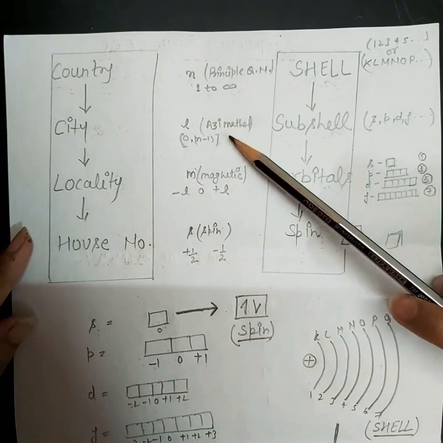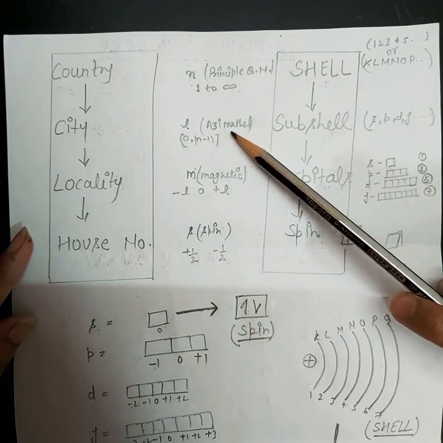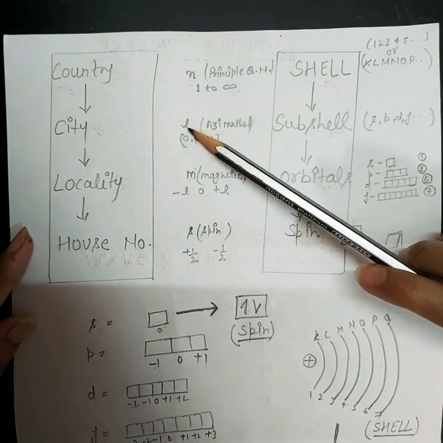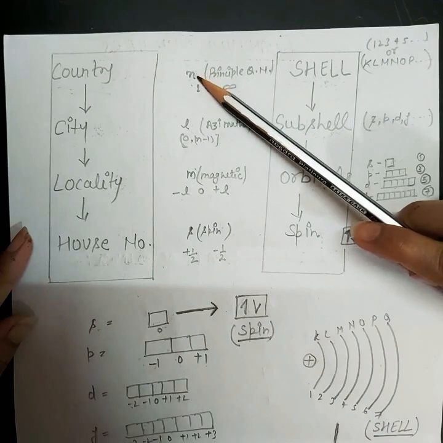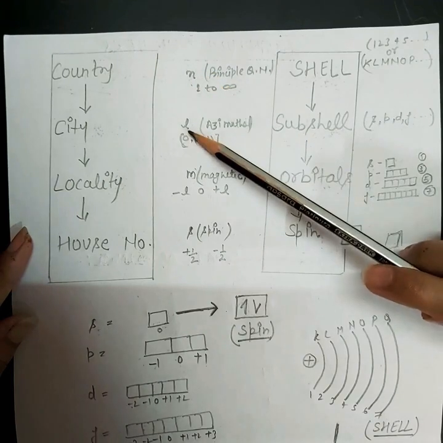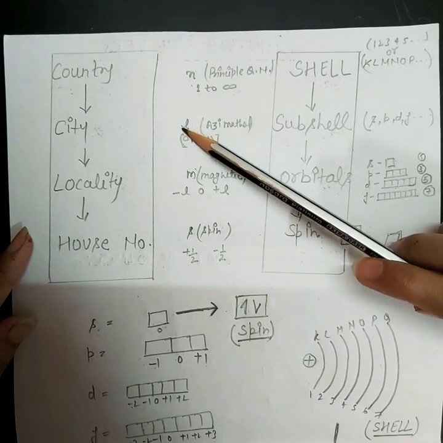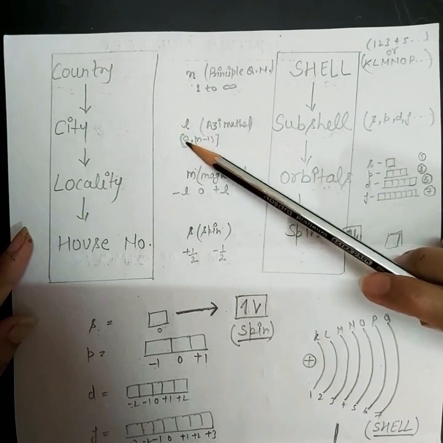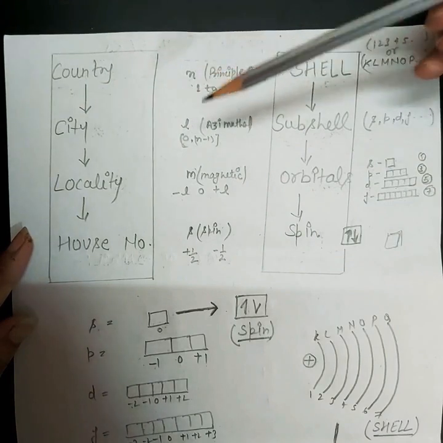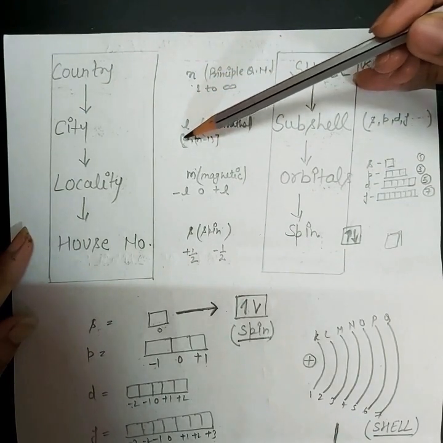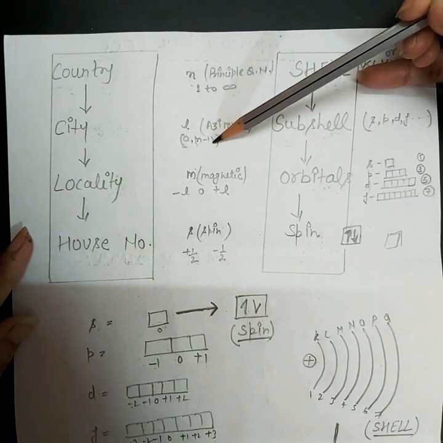It is represented by small l, and the value of l depends upon the value of n. Remember this formula: the value of l is 0 comma n minus 1.